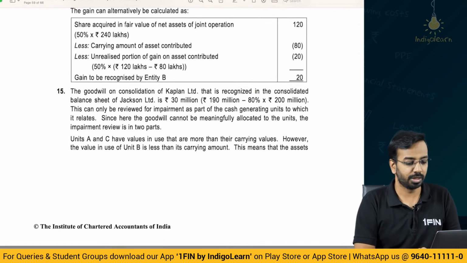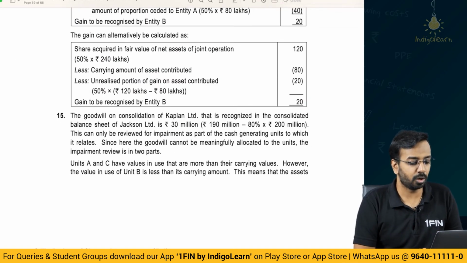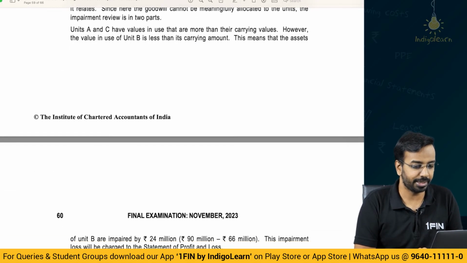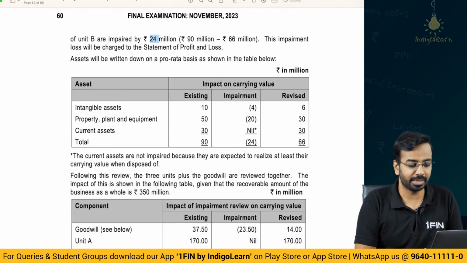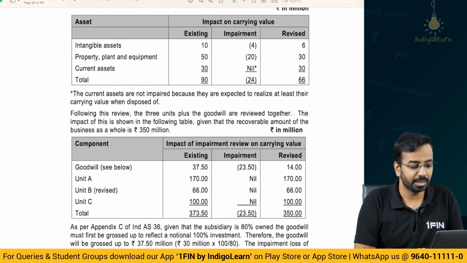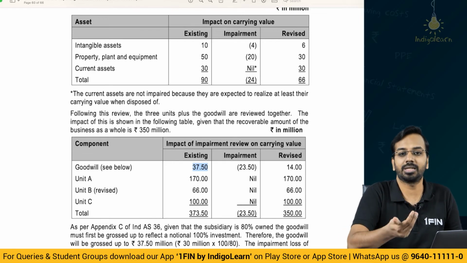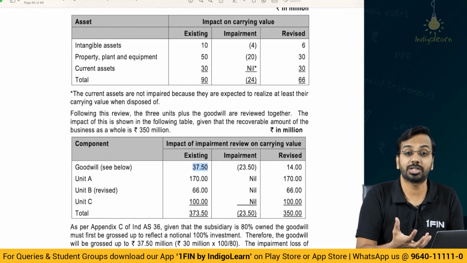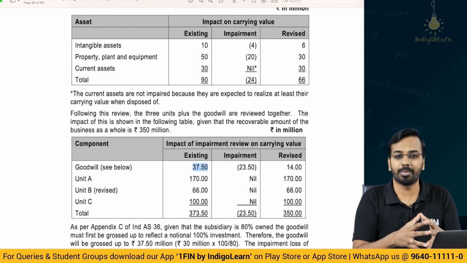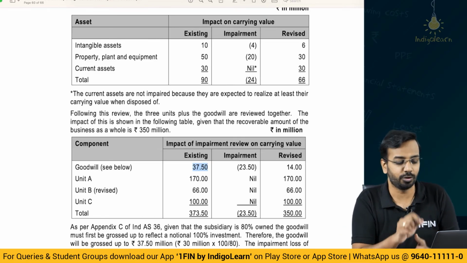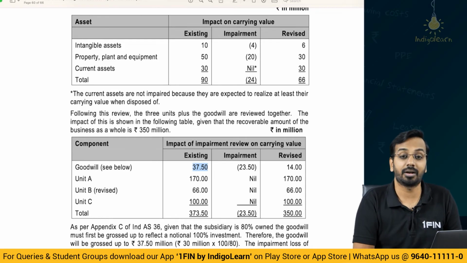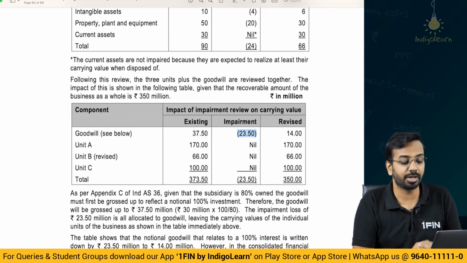So, let us see the solution. 30 million of goodwill we have calculated. Then impairment of 24 million we have calculated, then allocated 4 and 20, that is already we have done. Then goodwill 37.5. How did it become 37.5? Whenever there is proportionate share consolidation, please remember you have to gross up goodwill because you have to calculate 100% of the goodwill. So 37.5 is the 100% of goodwill. Impairment loss we calculated 23.5.